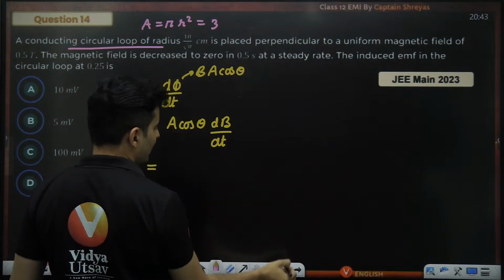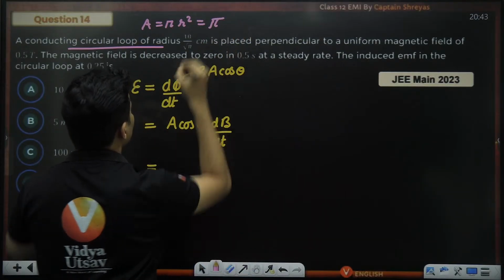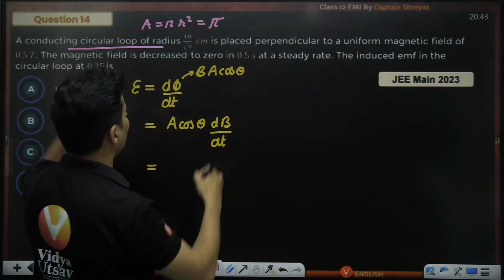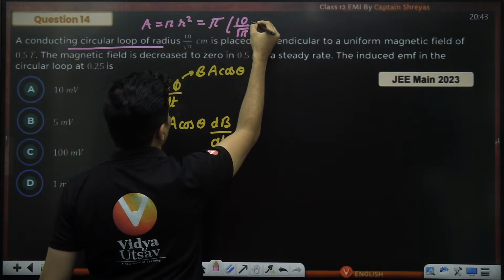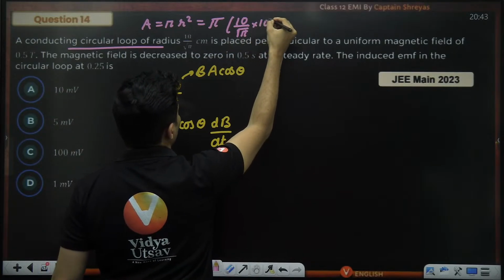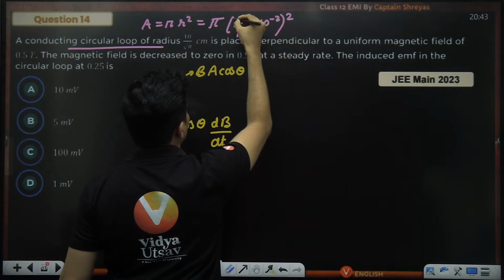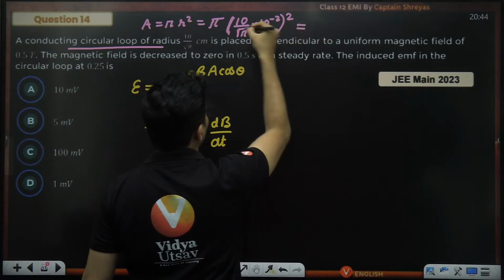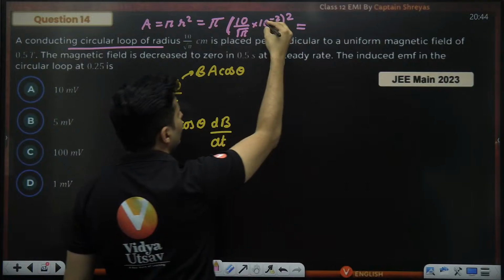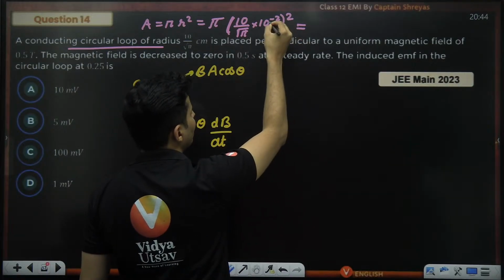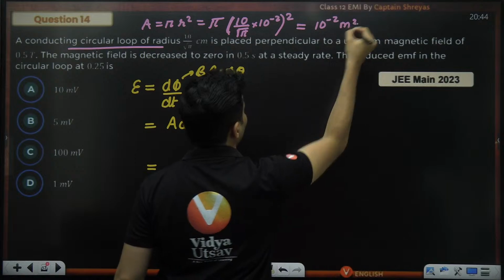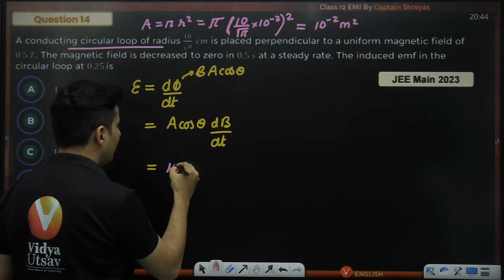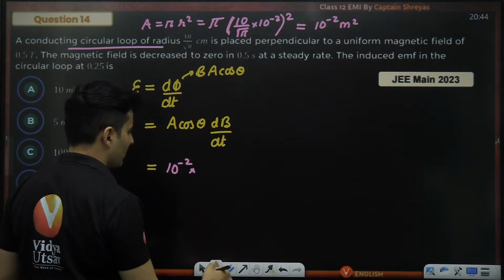I can just leave it as pi because I can see the radius is 10 by root pi. This is in centimeter, so 10 to the power minus 2 meters. So when you square it, root pi square and pi will get cancelled. This is 10 to the power minus 1 square, which will be 10 to the power minus 2 meter square. So the area will be 10 to the power minus 2 meter square.